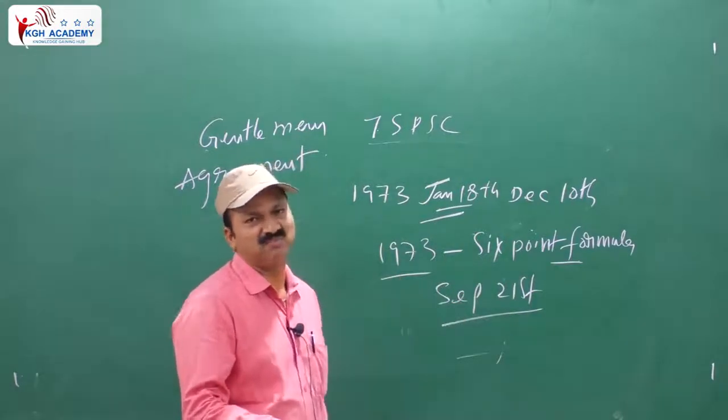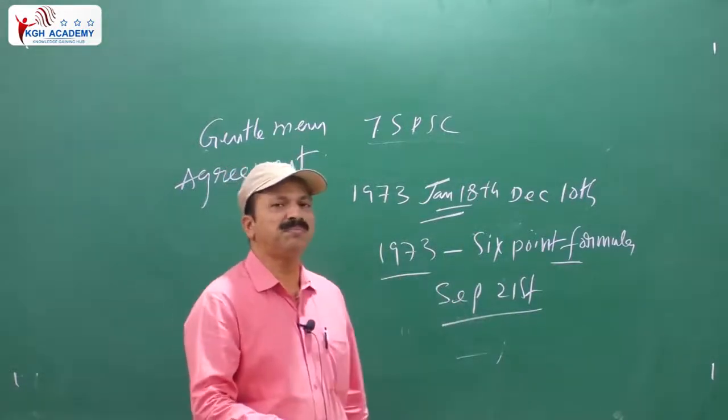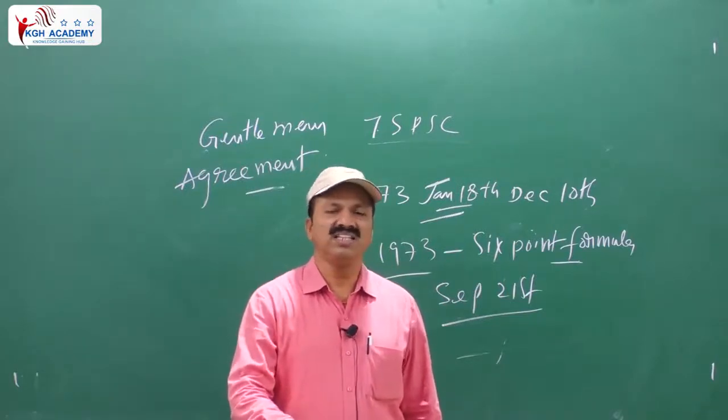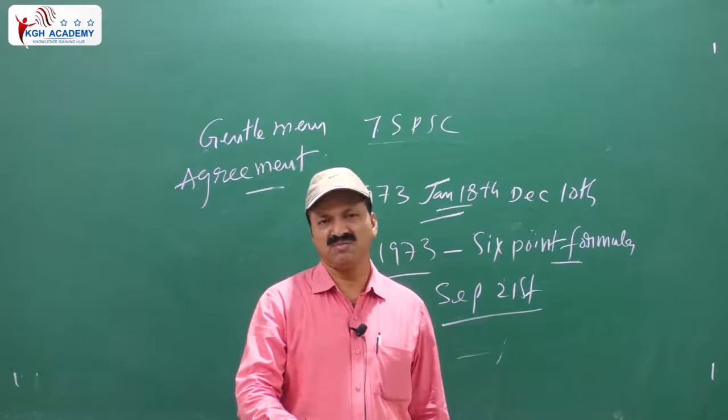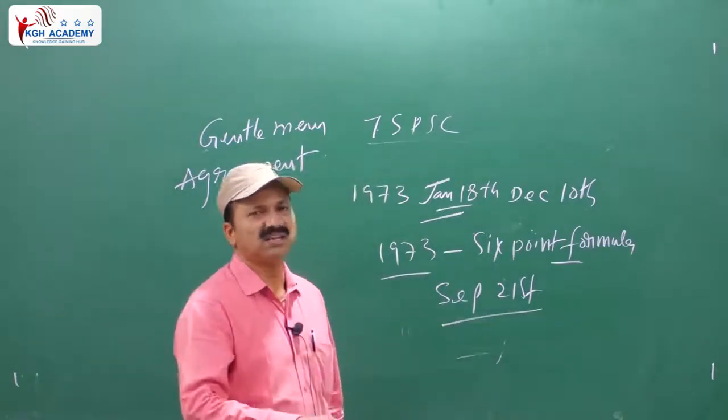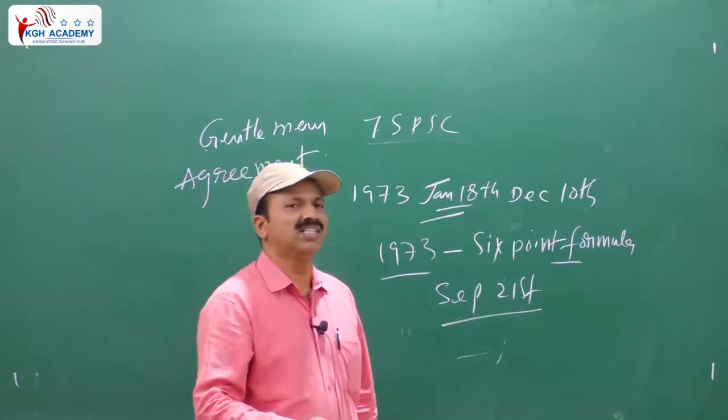The zonal system came. But Telangana people especially felt injustice was done. They felt that everything was favorable only to Andhra and Rayalaseema people, not to Telangana. Once again agitations were started. Okay, at last what happened?